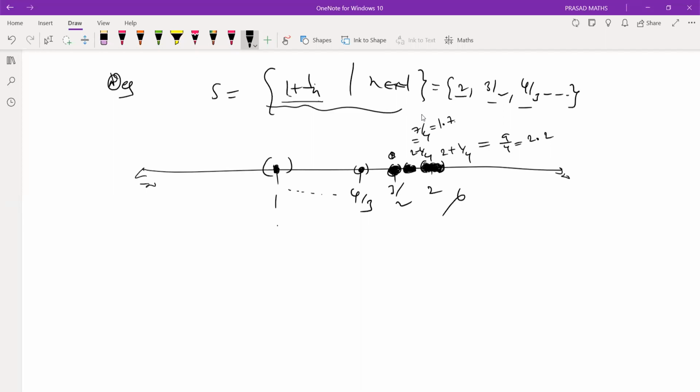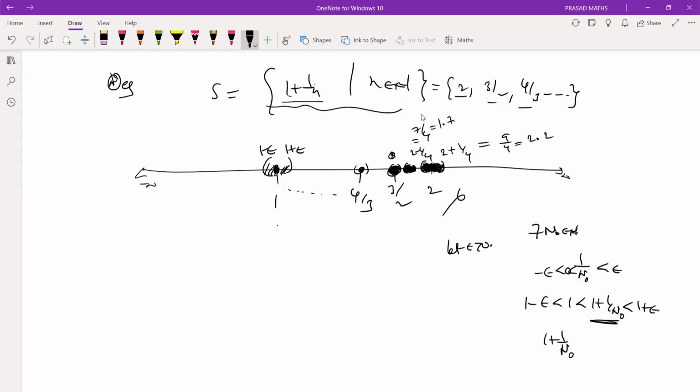But 1: by the Archimedean property, give me any neighborhood around 1. It contains at least one member. You start with any epsilon. By the Archimedean property, we find some natural number such that this is always possible. You take 1 on both sides. So it contains at least 1 plus 1 by a naught in the neighborhood of 1 other than 1 itself. This is true for any epsilon. So 1 plus 1 by a naught is my typical point other than 1, which is inside the neighborhood.